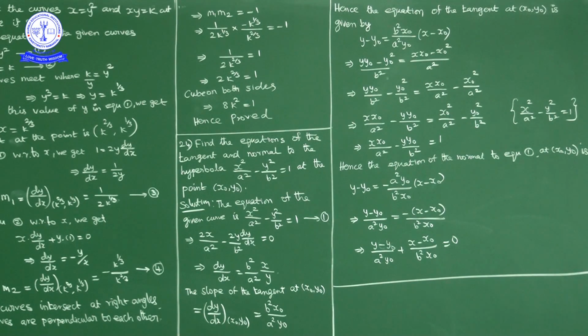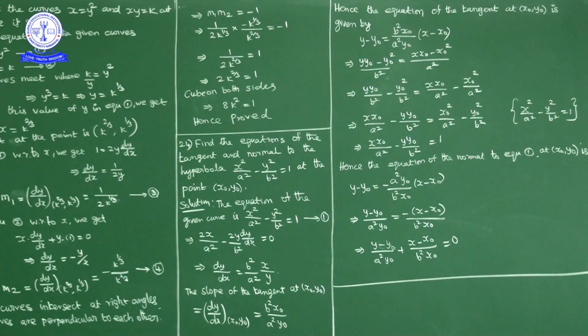Okay. Now actually x naught y naught is a point on the hyperbola. So x naught y naught satisfies the hyperbola, that is x naught square by a square minus y naught square by b square is equal to what? 1. So here x naught square by a square minus y naught square by b square value is what? 1. Okay. So x naught x by a square minus y naught y by b square is equal to 1. This is the equation of tangent.